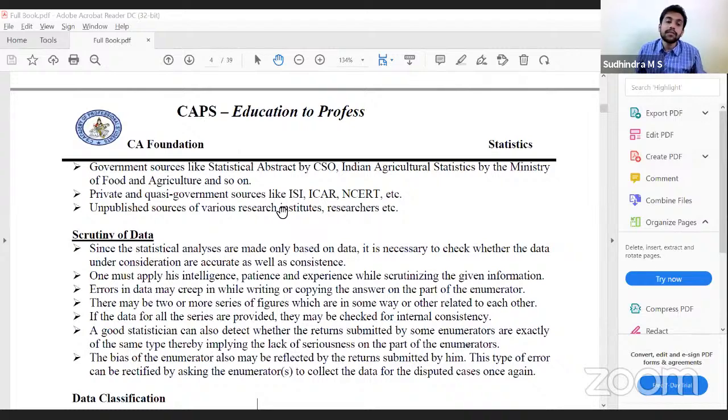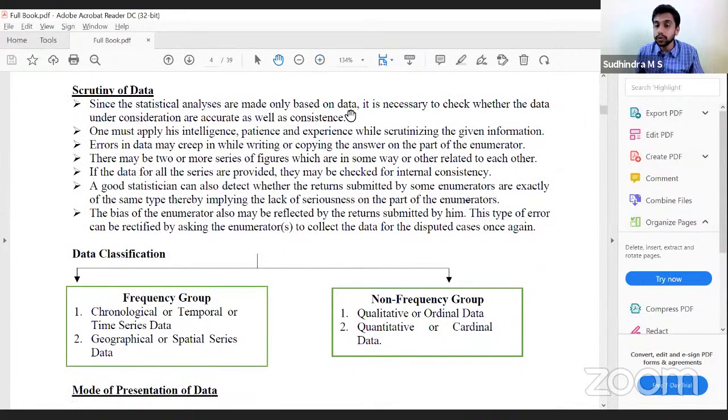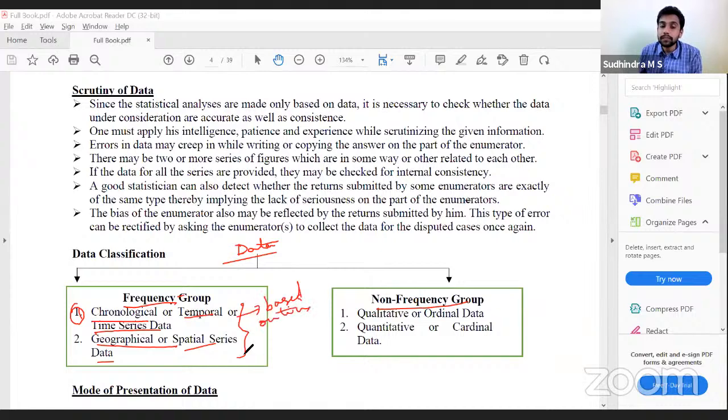For presentation of data, first we have to classify the data to decide on the mode of presentation. We have the frequency group and the non-frequency group. Under the frequency group, we have chronological, or temporal, or time series, which is based on time. The second one is geographical or spatial series, based on region or area. So there are two types under frequency.